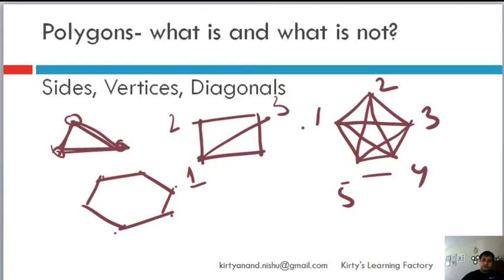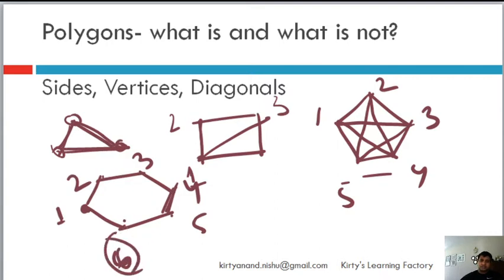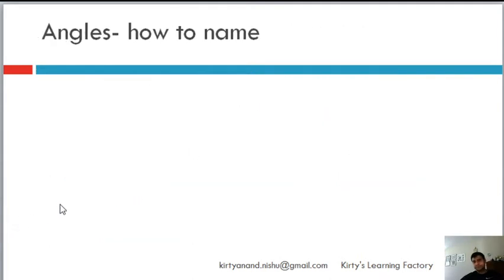And you should learn how to count diagonals. The trick is that you number the points 1, 2, 3, 4, 5, 6, and you start with the first and draw all the diagonals. Okay, then you freeze it. Then you start with the second, draw all the new diagonals, then you freeze it. By the time you come to 5, most probably you would have drawn all the diagonals, and by the time you come to 6, the last vertex here, you would have drawn all of them. So do it for yourself and find out.